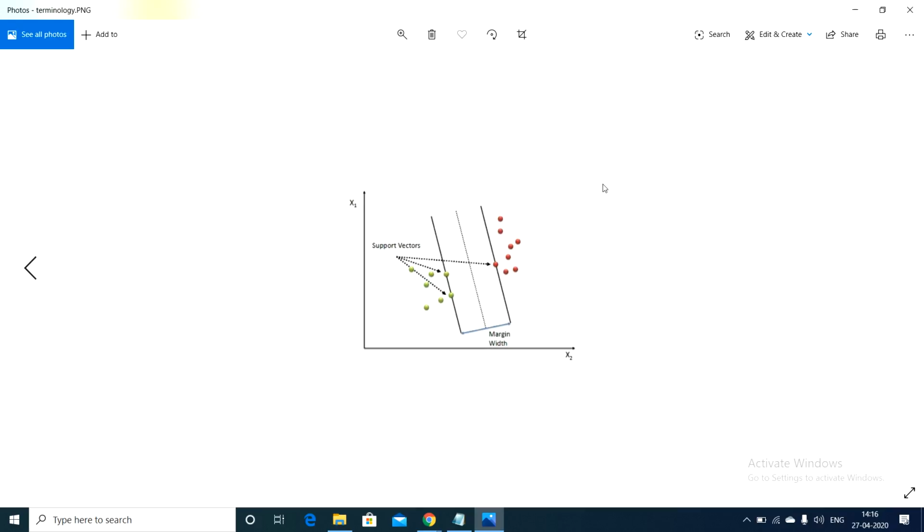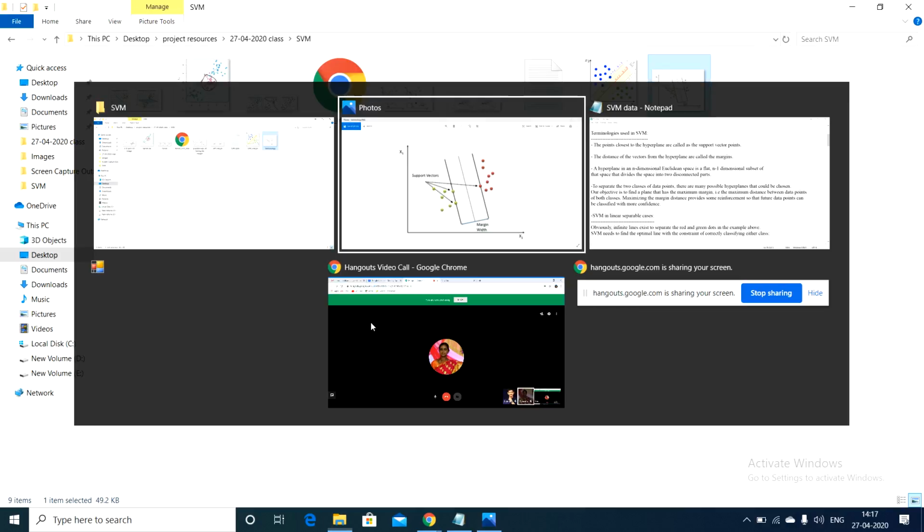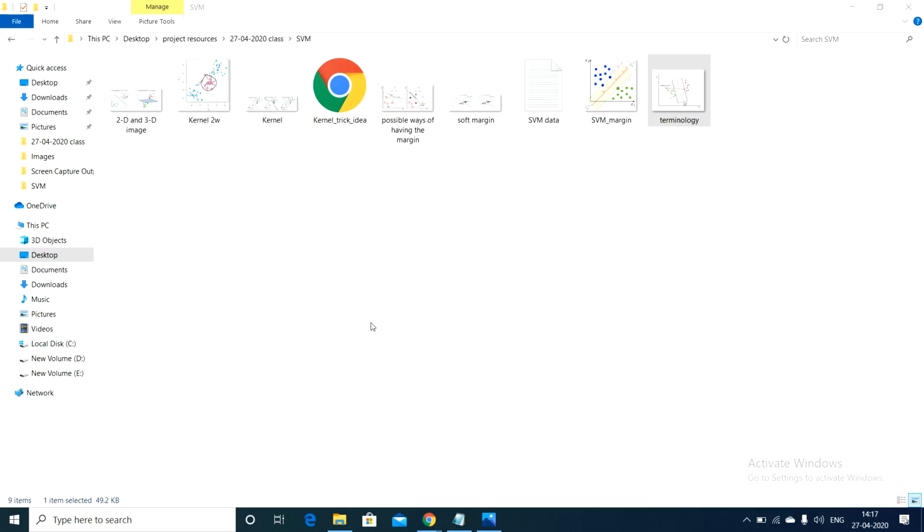As you can see in the figure, there are two classes here. Let us consider it as the breast cancer data set. One is the malignant state, one is the benign state. There are two categories. You can see red points and green points. These are called support vectors. The point closest to the hyperplane is called a support vector, guys.